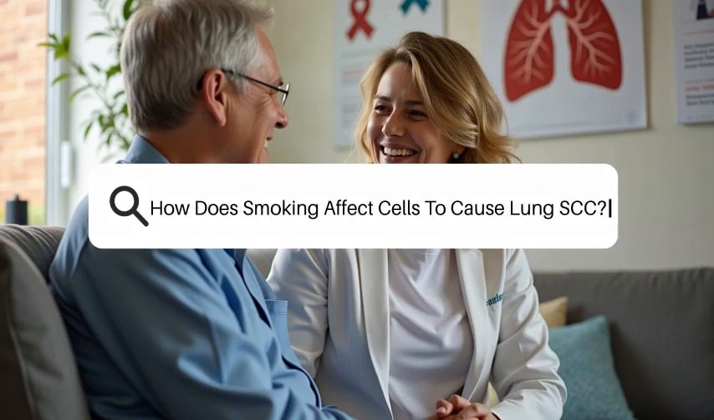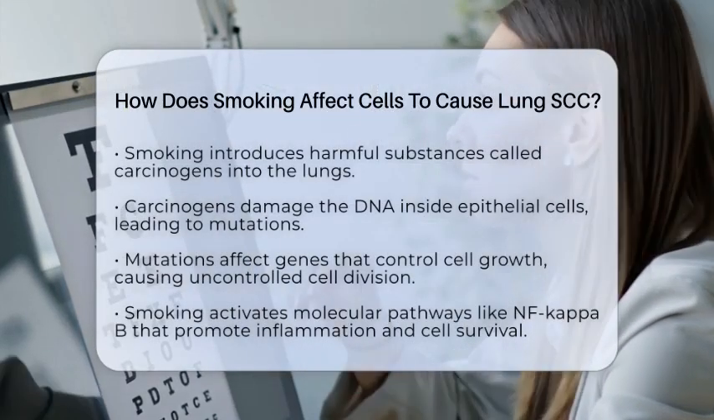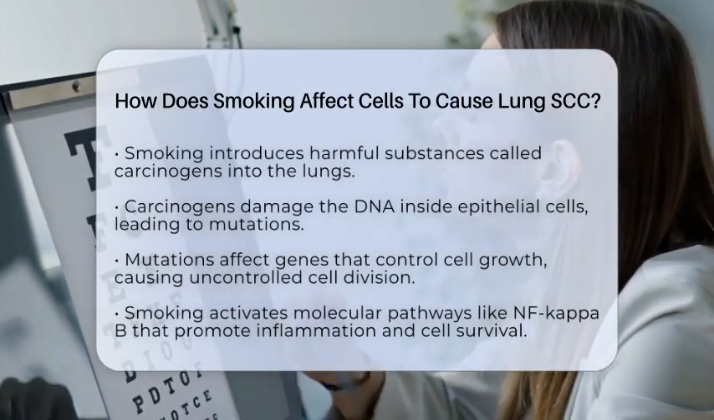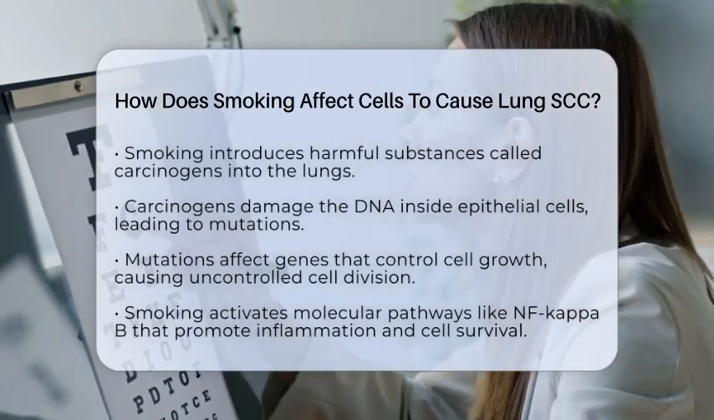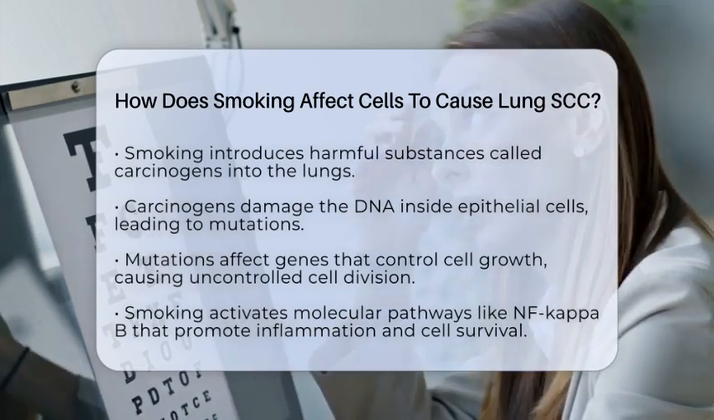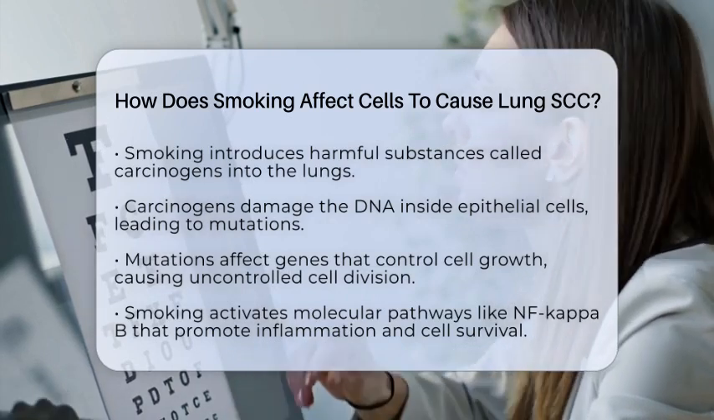How does smoking affect cells to cause lung SCC? Imagine your lungs as a busy city with many different types of cells working together. When someone smokes, they introduce a host of harmful substances into this city. These substances, called carcinogens, are like troublemakers that cause damage to the cells lining the airways.